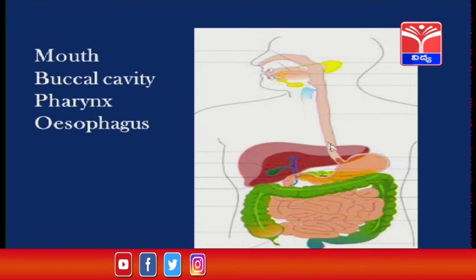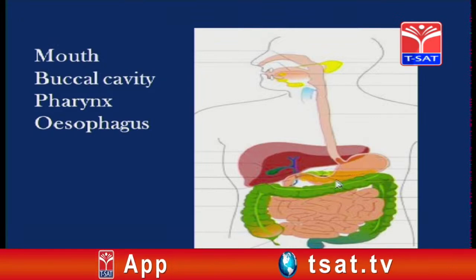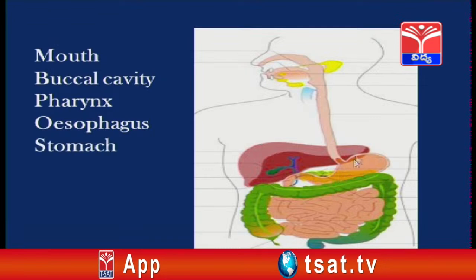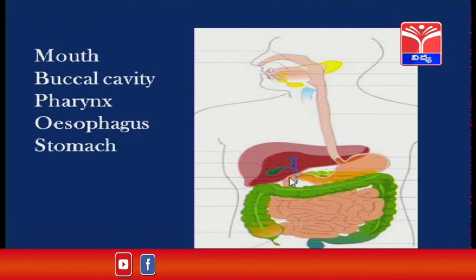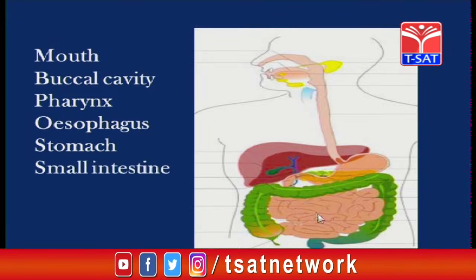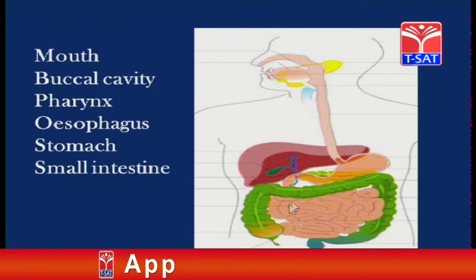Now, this esophagus enters the abdominal cavity passing through the diaphragm and leads into a pouch-like, bag-like or sac-like structure called the stomach. This is a pouch-like structure called the stomach. Now, this stomach leads into a long highly coiled tube called the small intestine. There will be different parts again in the small intestine.